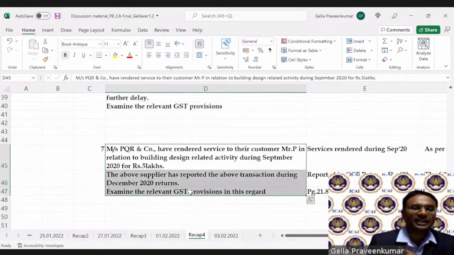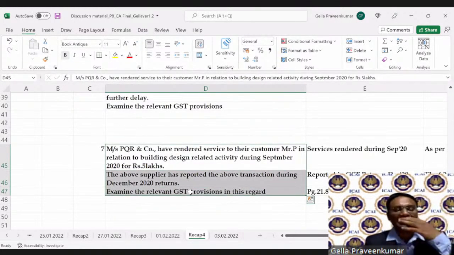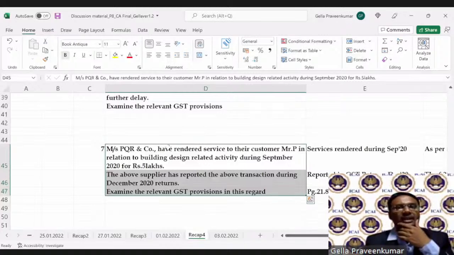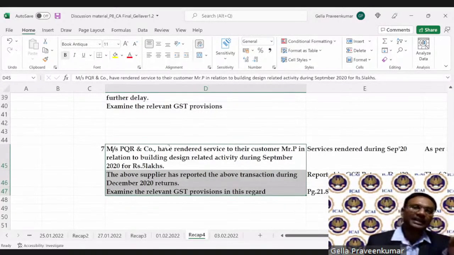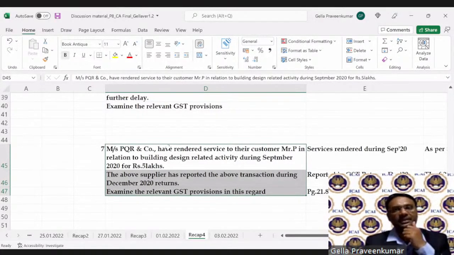So if there is a turnover which was suppressed, probably yes. I do agree with your point, Namita. This point is not about issuance of invoice under section 31. Rather, it is the reporting of the transaction in the October month. So if it is not reported in October, it will be called a suppression of turnover. Interest is applicable. Penalty in relation to suppression is applicable. I do agree with Namita and Naveen. Both of your points are valid.